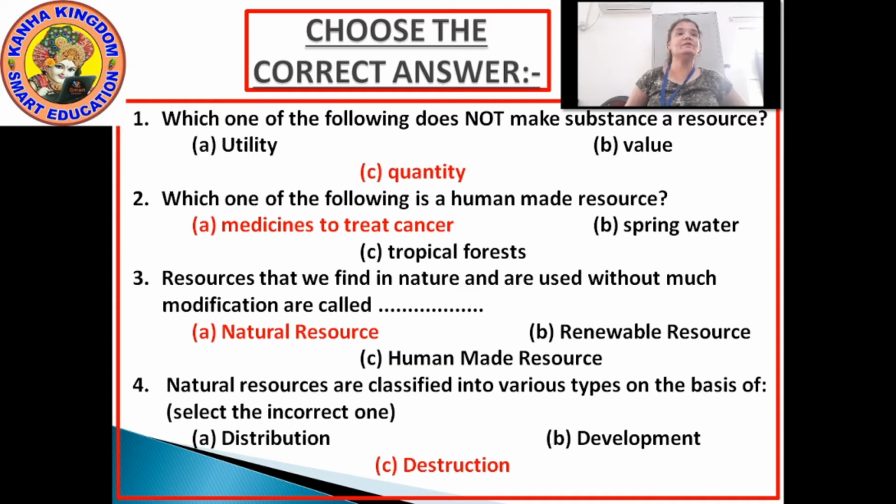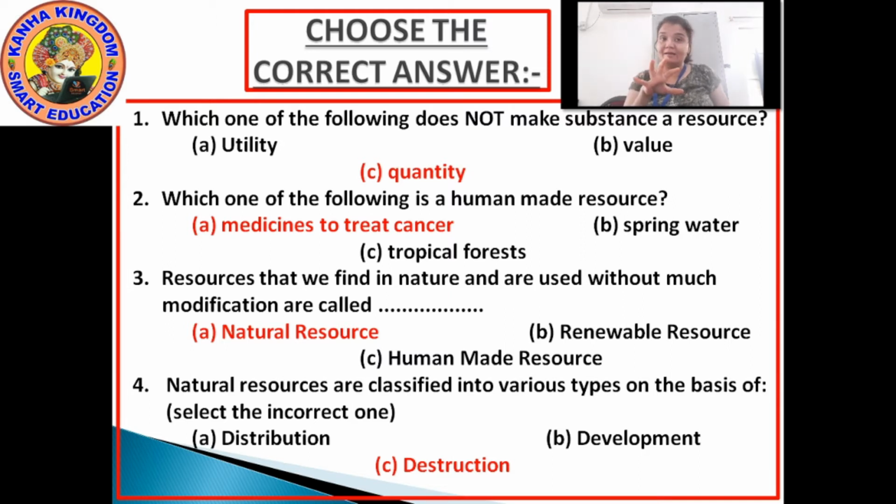Okay. Moving to the next, number D. Natural resources are classified into various types on the basis of various bases.